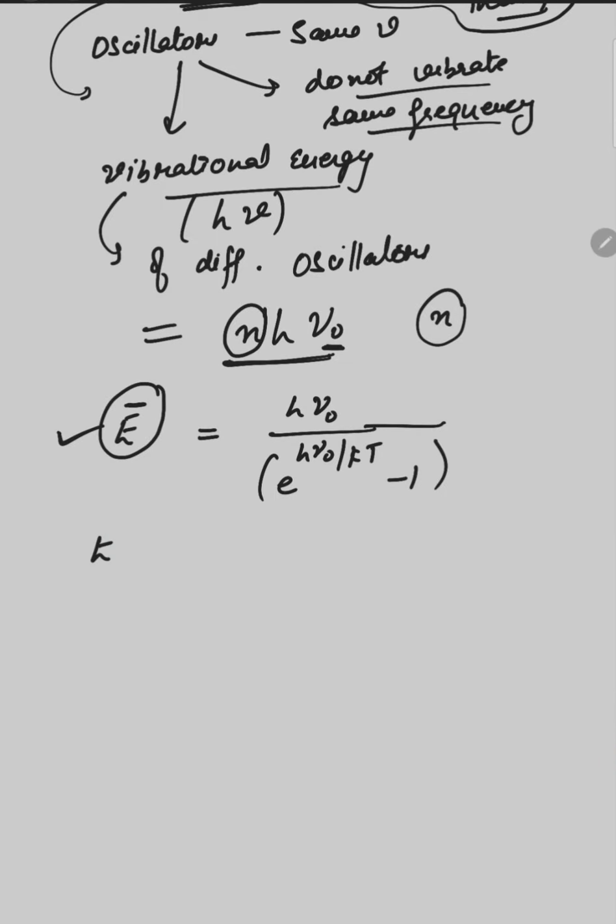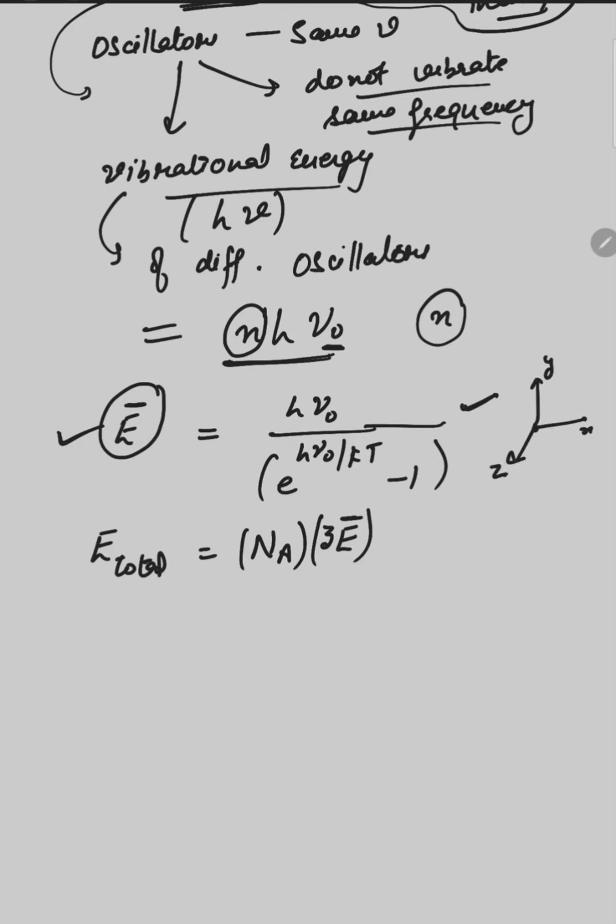If we want to calculate the total energy of 1 mole of the solid, 1 mole contains Na atoms, so it is multiplied by the Avogadro number. It is multiplied by the average energy, and this is again multiplied by 3, since this is the average energy per oscillator in a single direction, and there are three directions x, y and z.